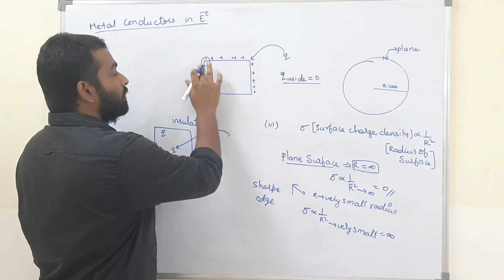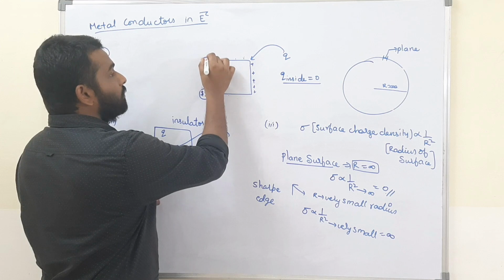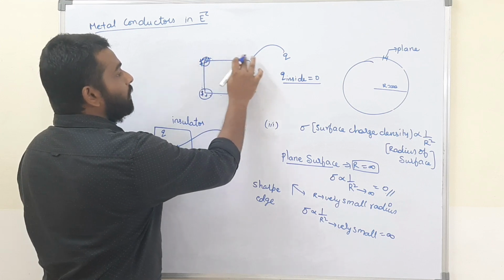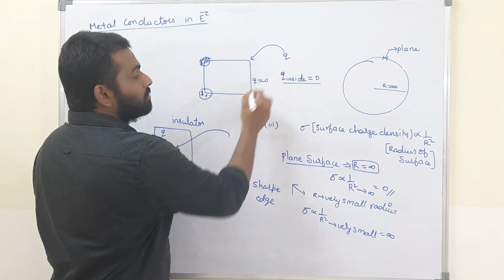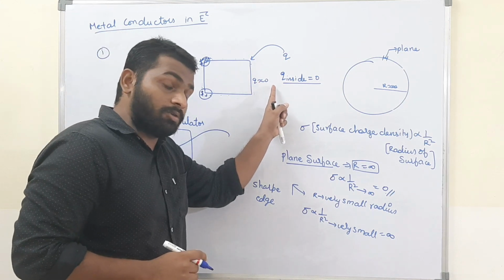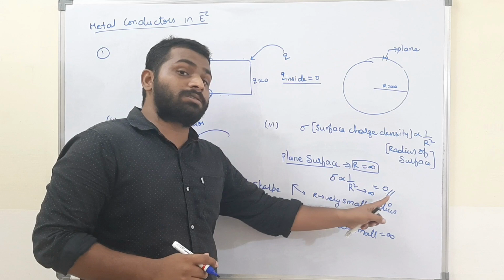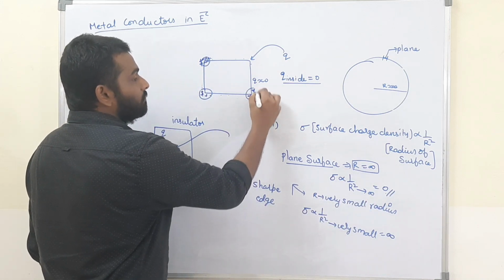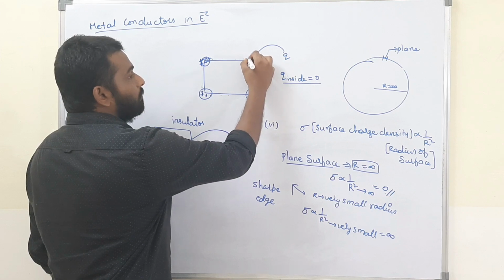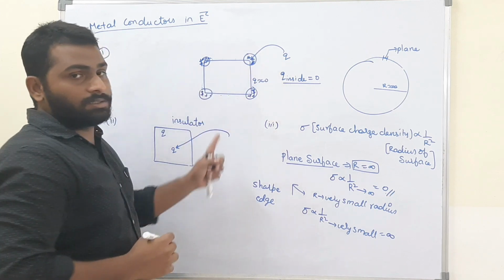At these corners the surface charges will be more. On the plane surface, the charges are nearly equal to 0, not exactly 0, because the surface charge density is 0. All the charges will be present on the very sharp edges. I think this is clear.